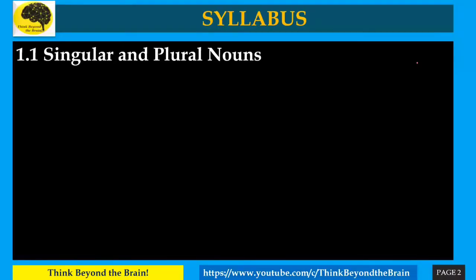The first one is singular and plural nouns. Now why is this important? In this whole world, there are some things that are singular and some things that are plural. So how to use them in our sentences, that we will teach in it.